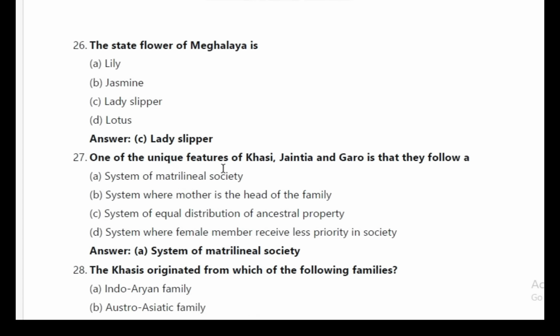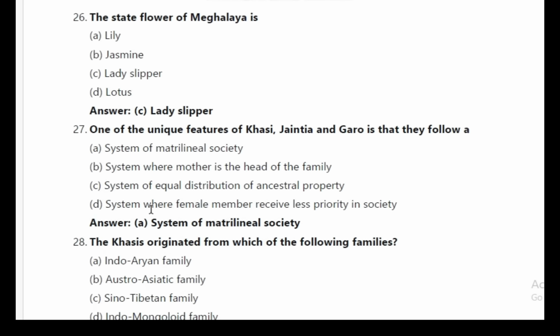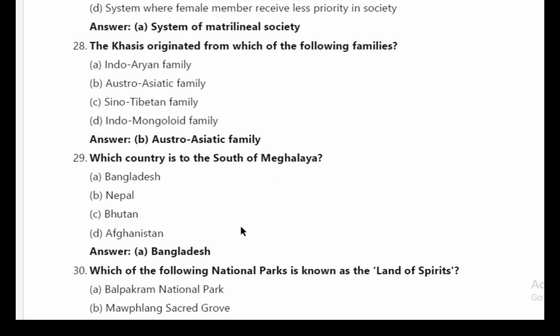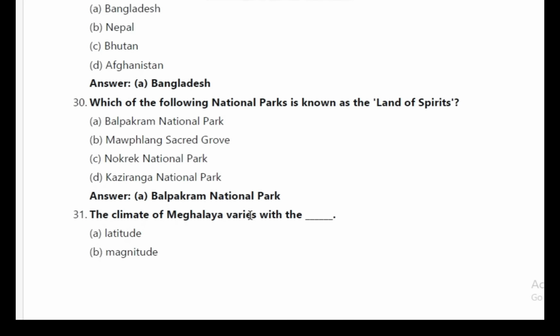27. One of the unique features of Khasi, Jaintia and Garo is that they follow a? Answer A, system of matrilineal society. 28. The Khasis originated from which of the following families? Answer B, Austro-Asiatic family. 29. Which country is to the south of Meghalaya? Answer A, Bangladesh.